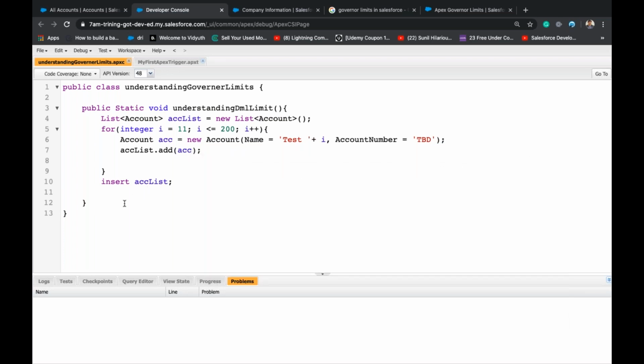Okay, I'll write a small method for it. Public static void deleteRecords.